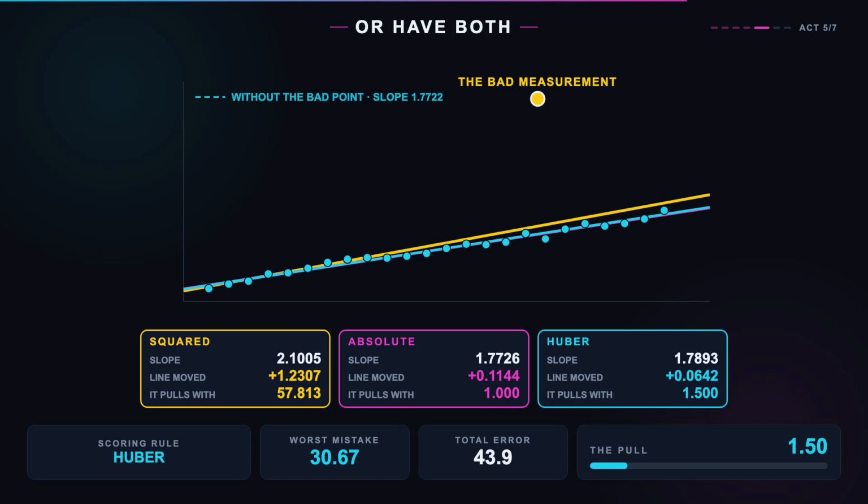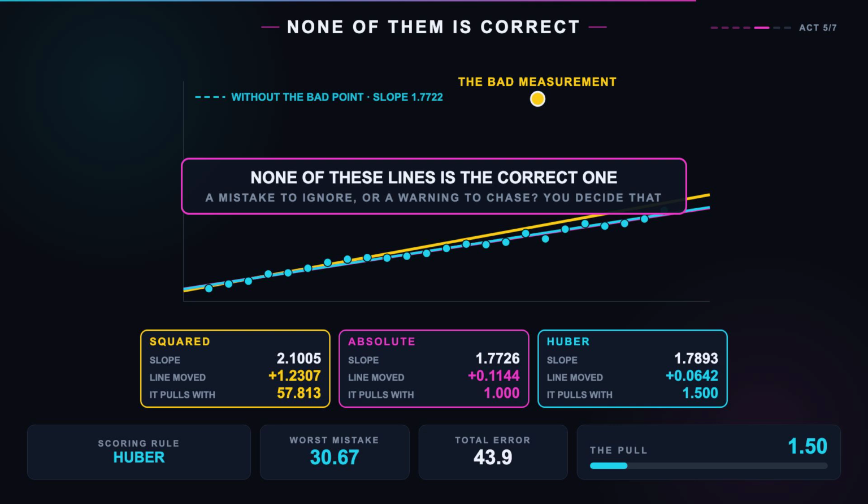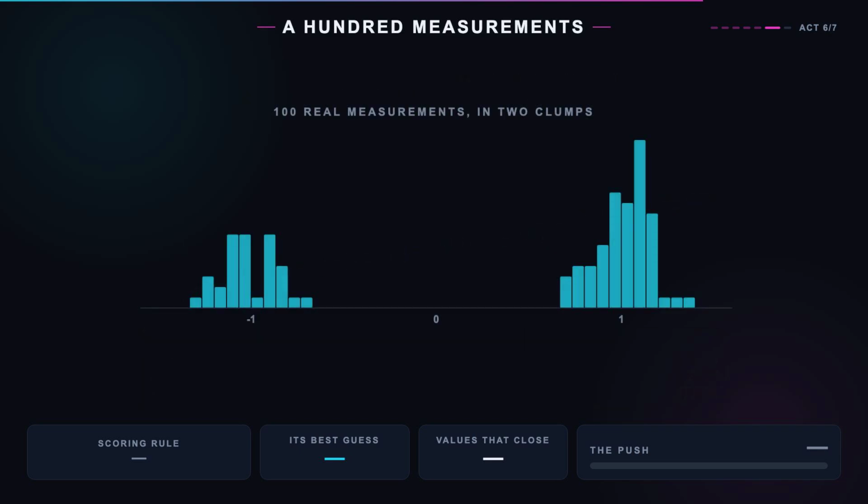Huber loss squares the small mistakes and only takes the size of the big ones, so it stays smooth near zero and stops carrying past a threshold. Its line shifts by 0.06. None of those three lines is the correct one. They are three answers to a question the data cannot answer for you.